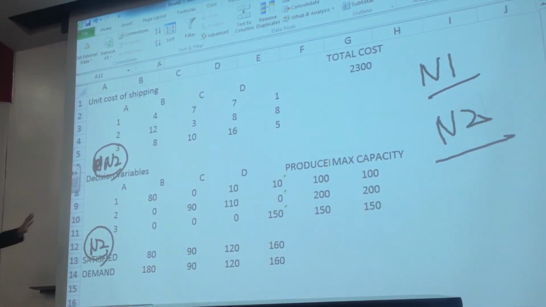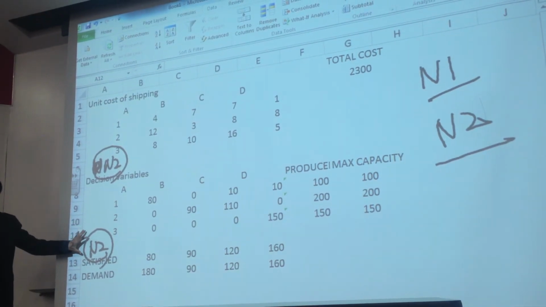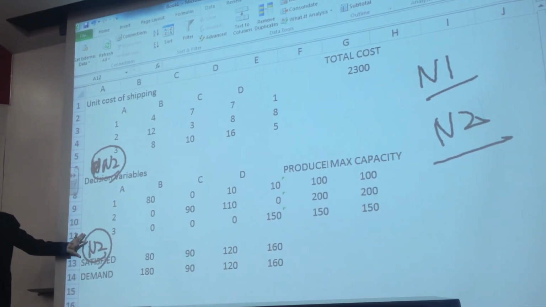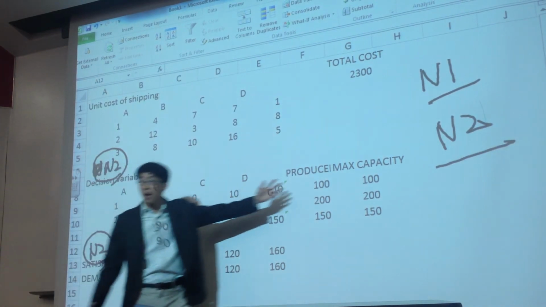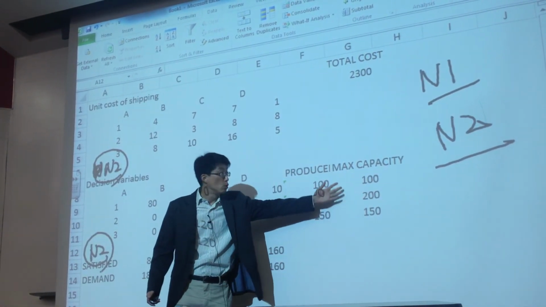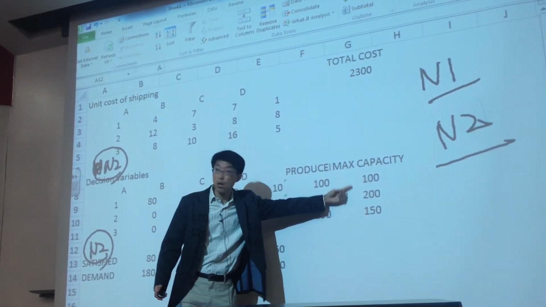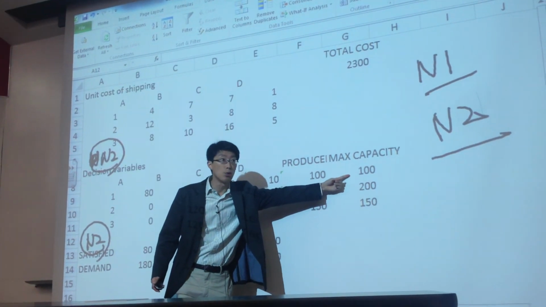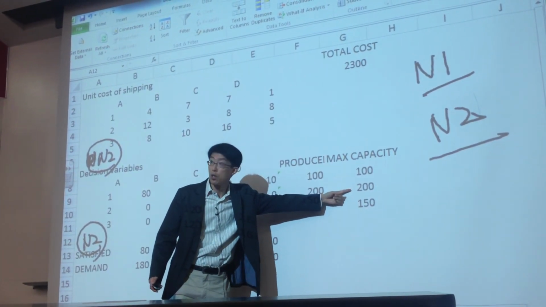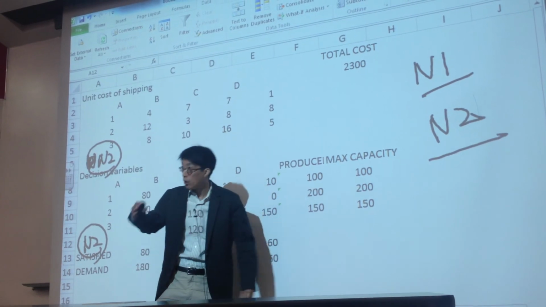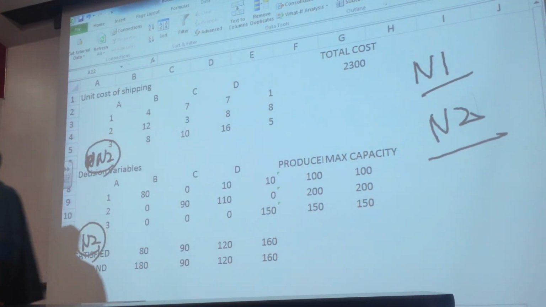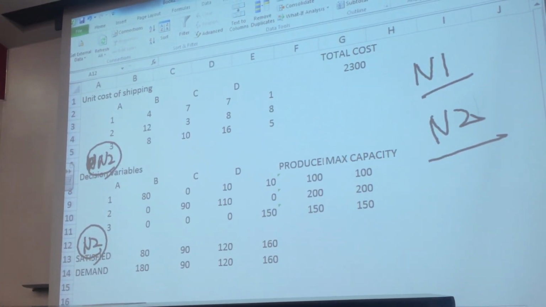Another way we can use the transportation model, suppose that we don't want to open up a new plant. We want to increase our capacity. We can do some manual calculation here. Can you add 100 here, 100 here, 100 here, one at a time to see what is the best combination.